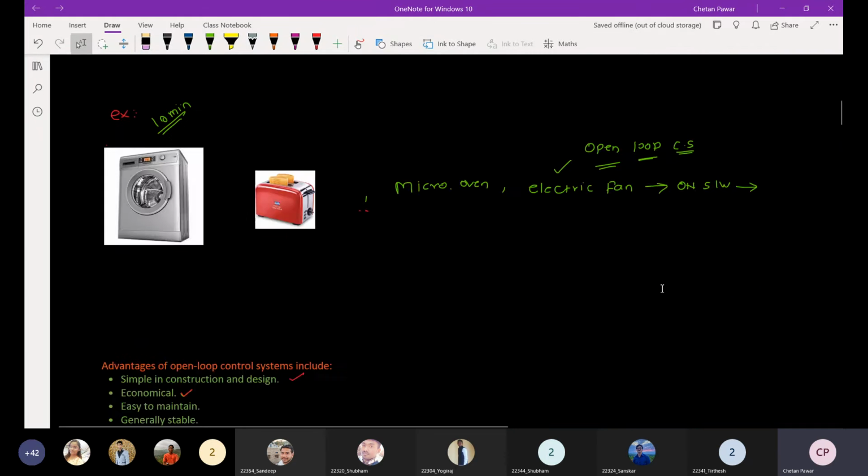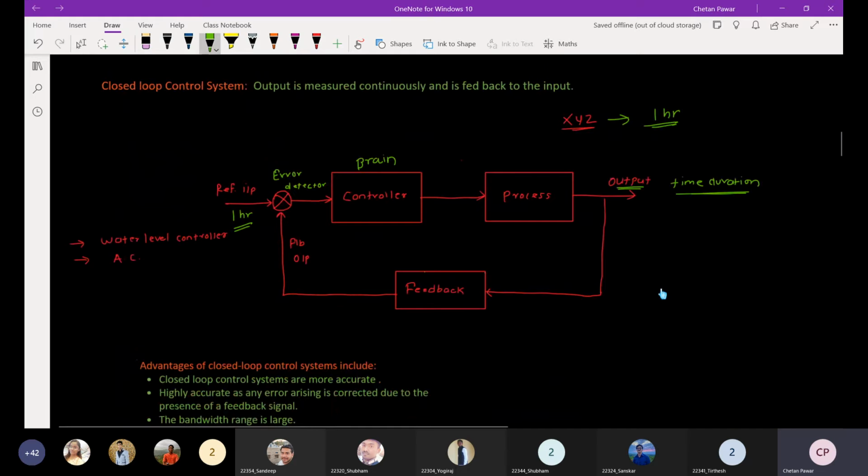But in the closed loop control system, you can see that the output is fed back to the error detector. For example, if that fellow has watched the series for 30 minutes, then 30 minutes will be fed back. What kind of feedback will you use? You will use some timer. At the starting, you will set the timer, and that timer will act as a feedback element. So 30 minutes will be applied as the feedback output, and there will be the error detector here.